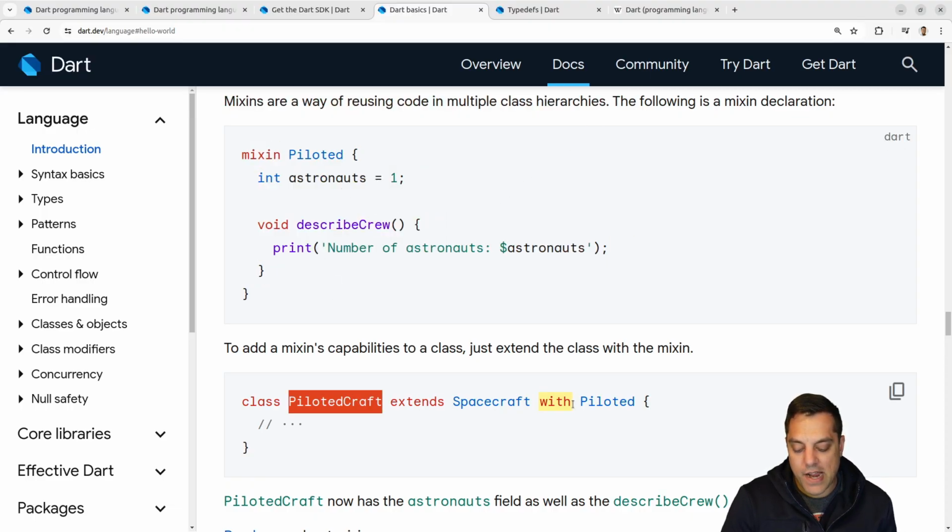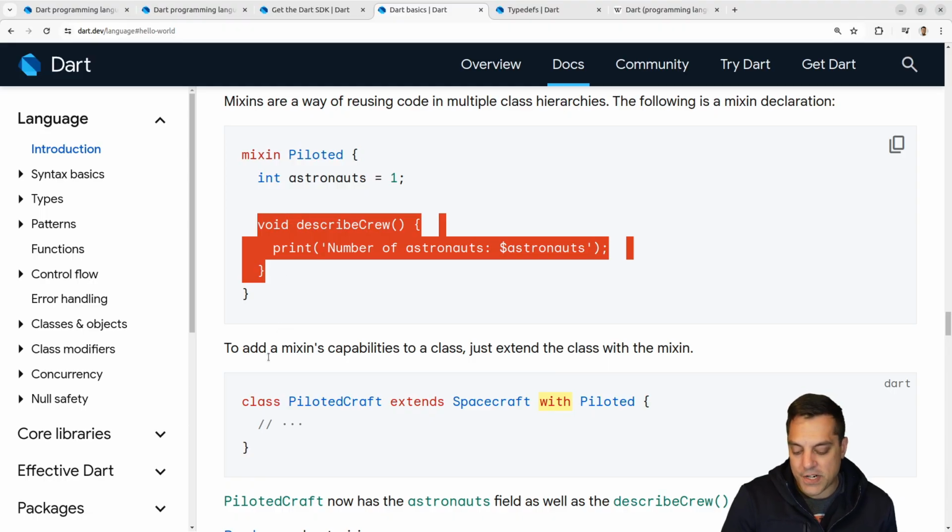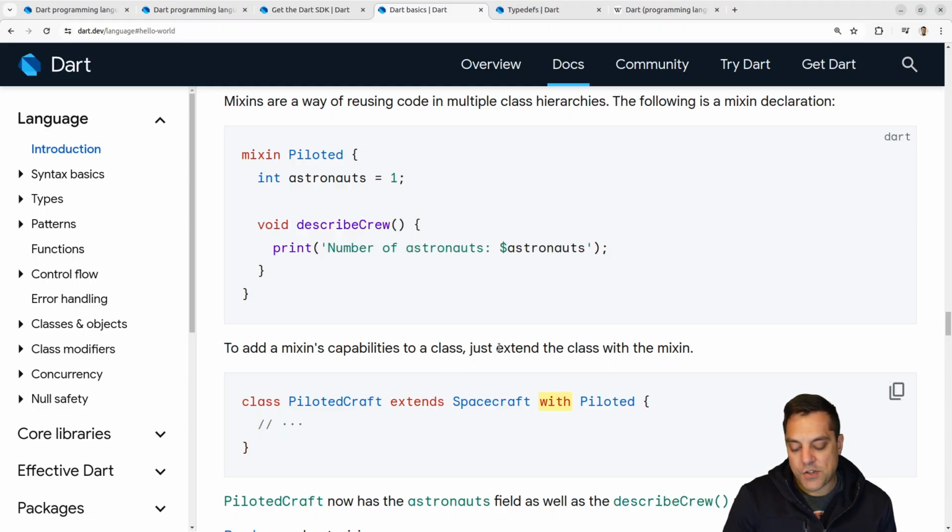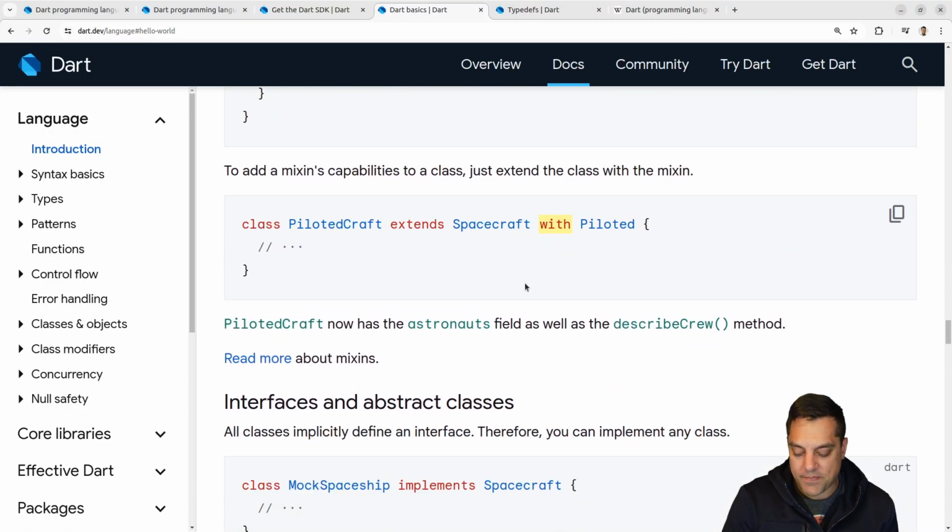So if I have the piloted craft, you can add this piloted thing, which is basically going to build this class with one astronaut and be able to describe the crew here. So that's kind of a nice way to build up a class here. I think it's kind of neat here. Okay.